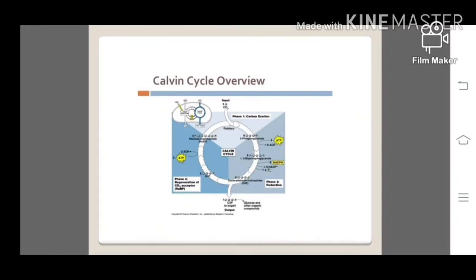Observe clearly. Here we can see three phases: carboxylation, reduction and regeneration. In the reduction phase, 12 ATPs and 12 NADPH+H+ are utilized, and in regeneration 6 ATPs are utilized. Altogether 18 ATPs and 12 NADPH+H+ are utilized in the Calvin cycle to produce one molecule of glucose.